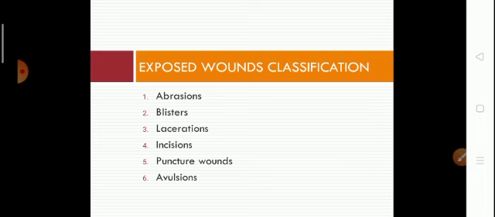Now the fifth one is punctured wound. Only if the puncture is very minor, and the penetrating object is small with little depth of penetration, is the athletic trainer justified in simply cleaning the wound and observing for signs of infection.